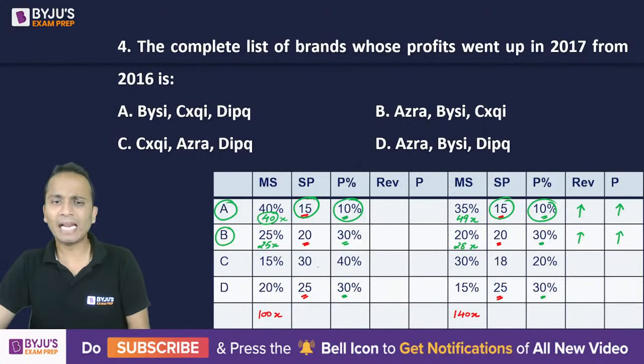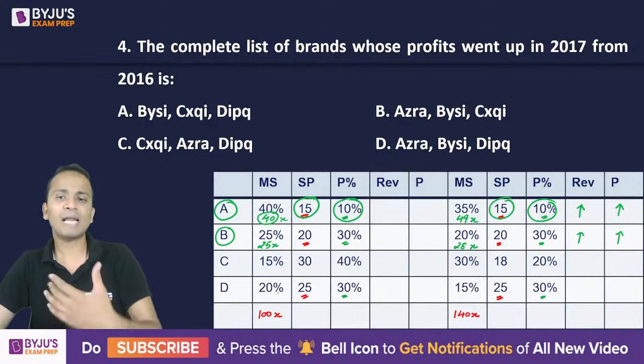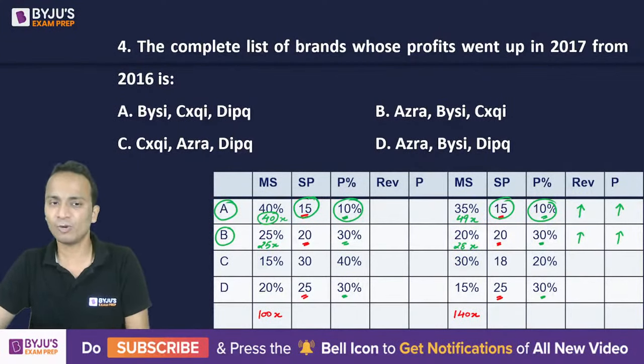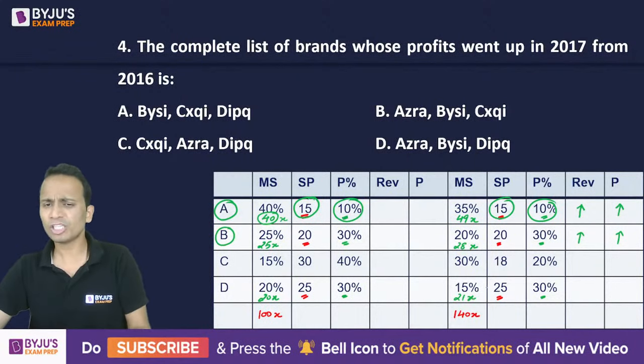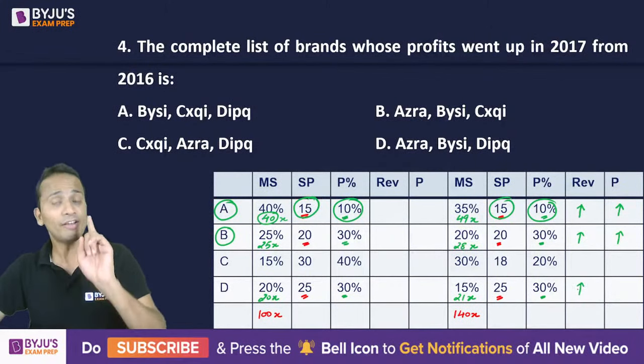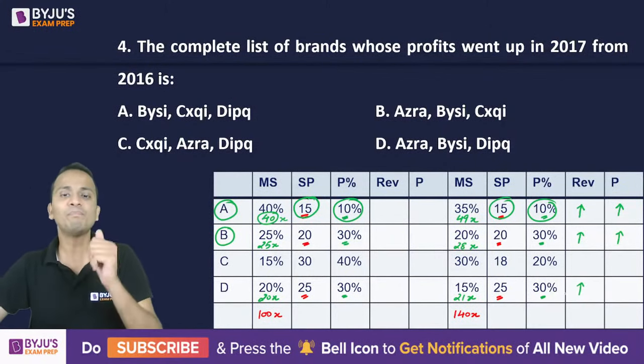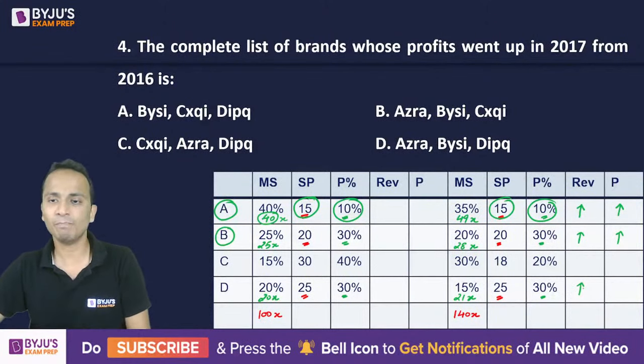Now don't check it for brand C, let's check it for brand D, because in brand D also we only have to do this much. So in brand D the number is 20x in 2016, and in 2017 it is 15% of 140, that is 21x. Calculations are easy even if you do them. Since the number has increased, selling price remains the same, so the revenue will increase. Now revenue has increased and the profitability is the same, so the profit will increase.